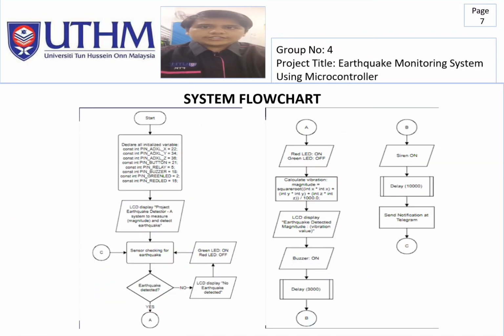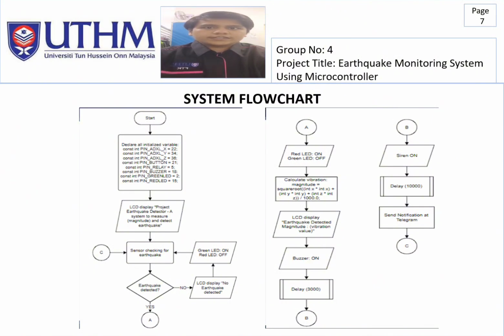Next, we go to the flowchart. This slide shows the flowchart of our earthquake detection system using a microcontroller. The system starts by initializing all the necessary variables, such as the pins for sensors, LEDs, buzzer, and buttons. Once the system is powered on, the LCD displays a message indicating that the project is active and ready to measure earthquake magnitude. Next, the system continuously checks the sensor for any earthquake activity.